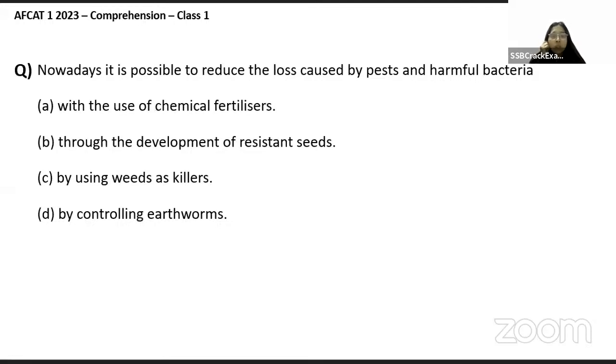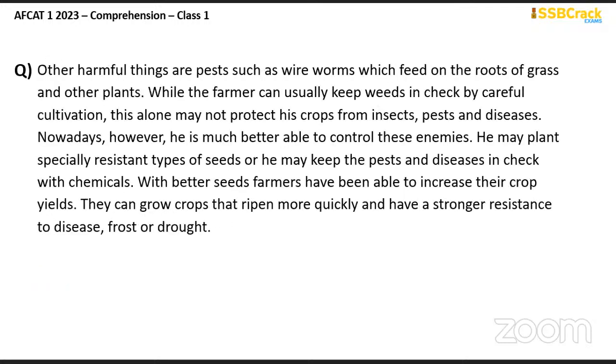To reduce the loss caused by pests and harmful bacteria, guys, it is actually chemical fertilizers. It was mentioned there. Not through the seeds, that was mentioned for something else. Ma'am, actually both A and B were mentioned in the paragraph.